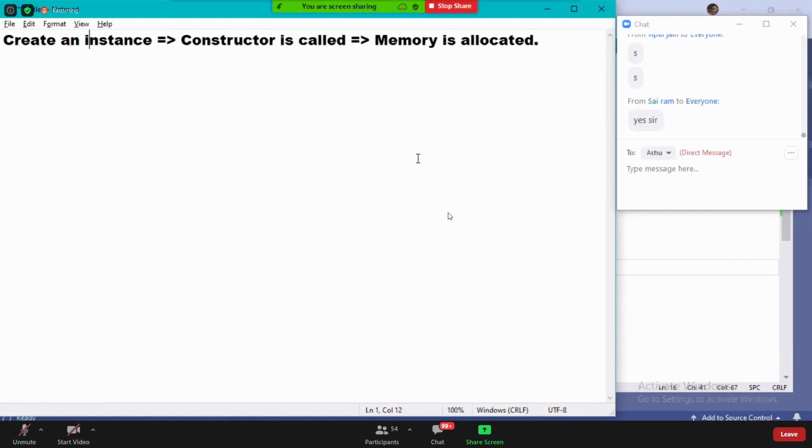Now tell me, if instance is not created, will the constructor be called? No. Then memory will not be allocated.